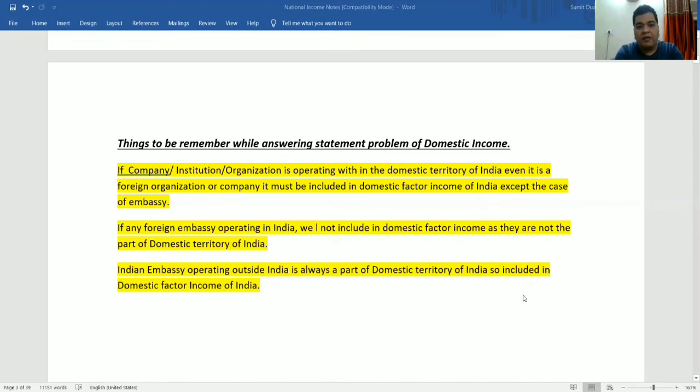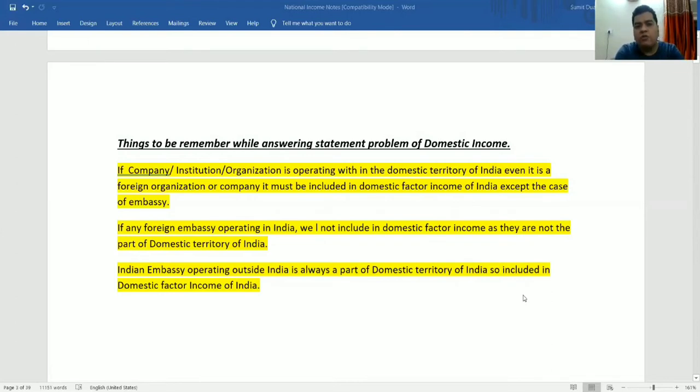If any foreign embassy is operating in India, it is not included in the domestic factor income of India because a foreign embassy is not part of the domestic territory of India. For example, the US embassy in India is part of the domestic territory of US, not of India. Okay, understood?